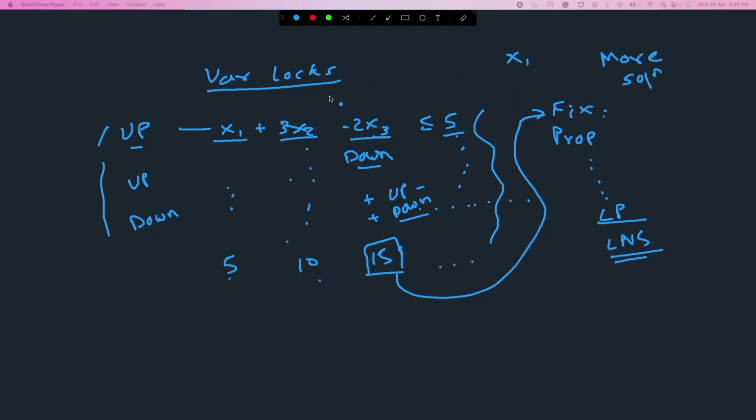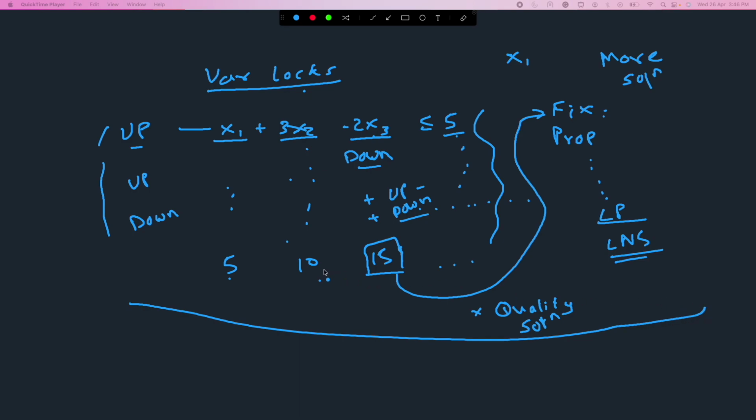But the other two structures, I mean, they did a lot of evaluations and a lot of experiments, and they found out that these other two structures are also helpful, because they are not generating as many solutions as this one, but they are generating more quality solutions, right? So the solutions which have better objective. This variable locks part is not matching their quality of solutions. So that's pretty much the three structures that they used.